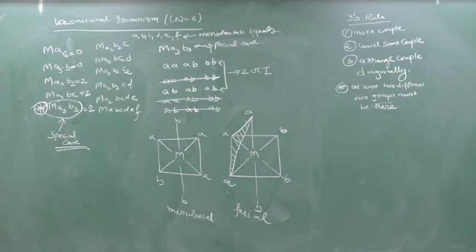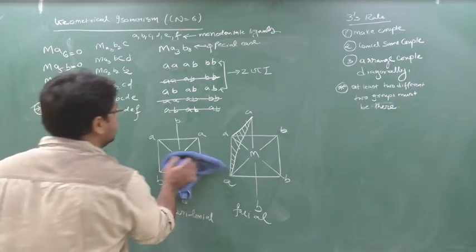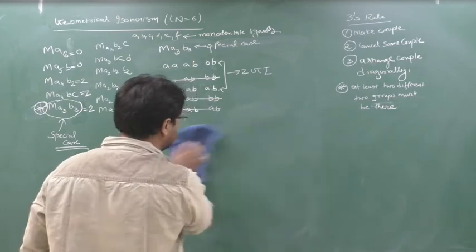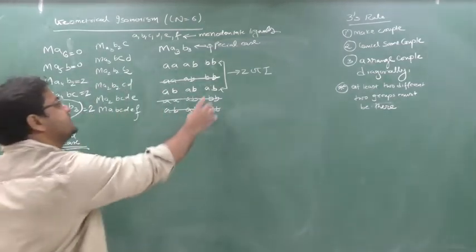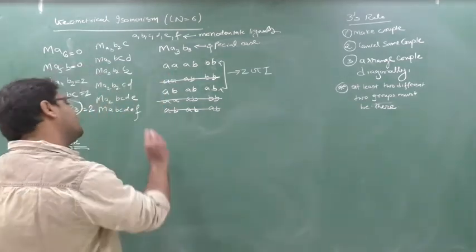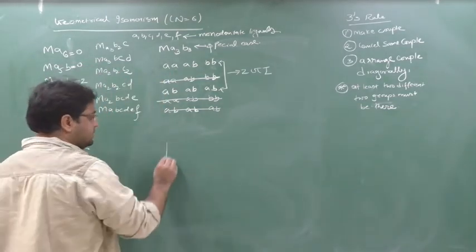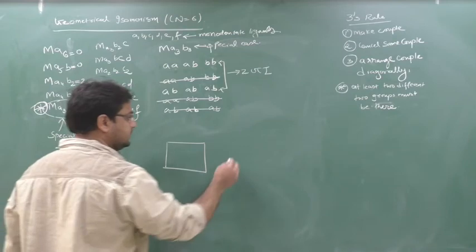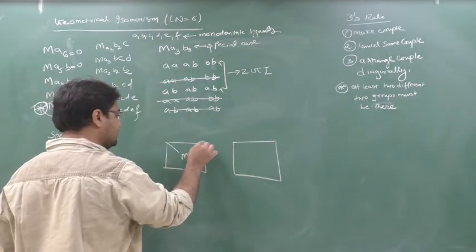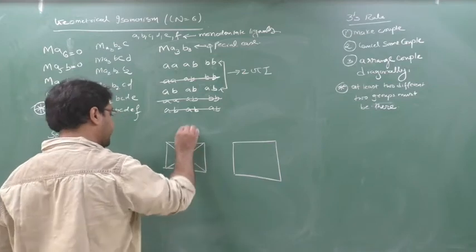Once more I will tell so that you will understand. Okay, same as it is we are going to do, just in the special case you have to change the position of this at the end. After drawing the diagram, just change the position, keep as it is this. Whatever you are doing, do as it is. Take a square, here also take a square, center M, here, here, here, here.